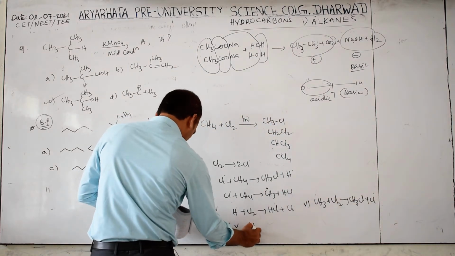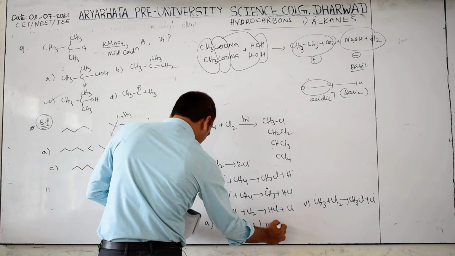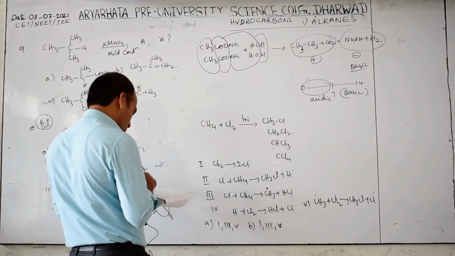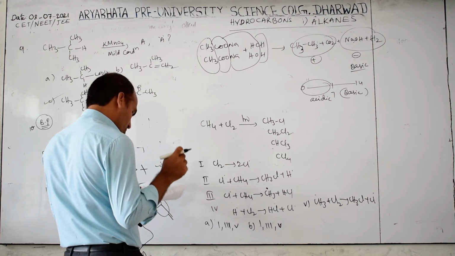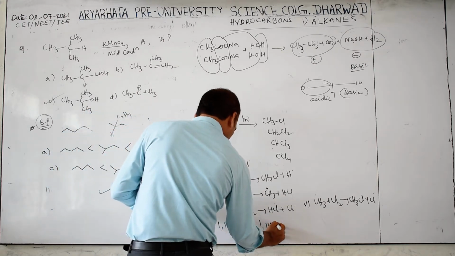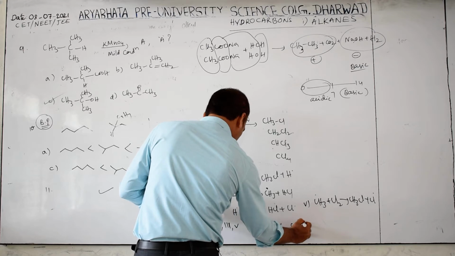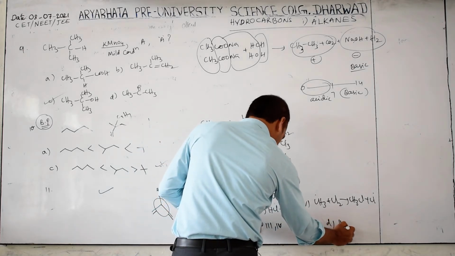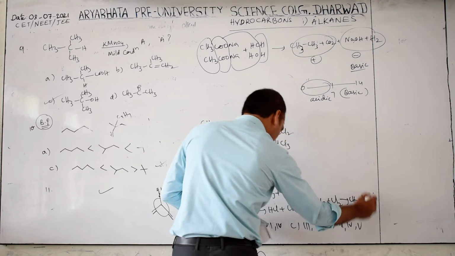Now the options: A is 1, 2, and 5. B is 1, 3, and 4. Then C is 3rd and 5th. D is 3rd, 4th, and 5th.